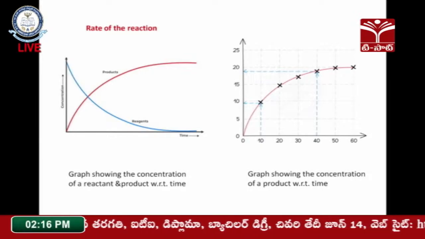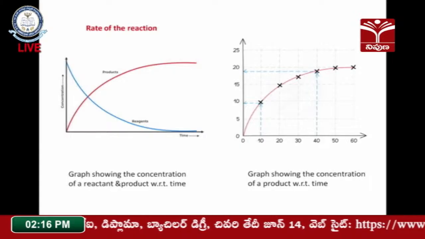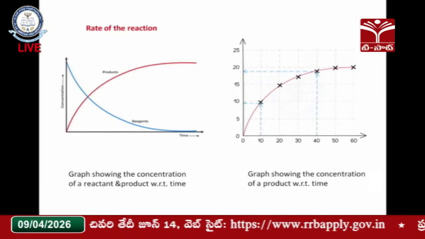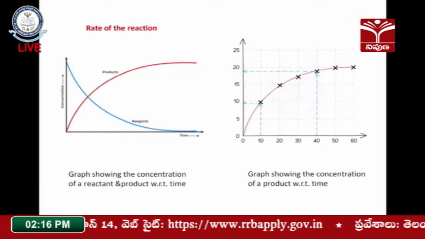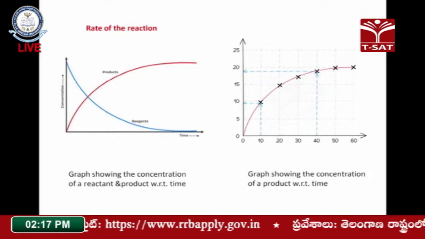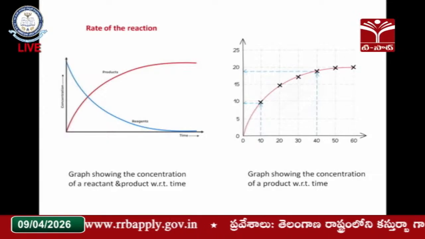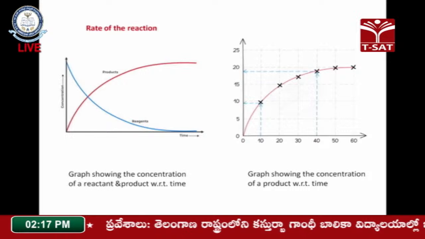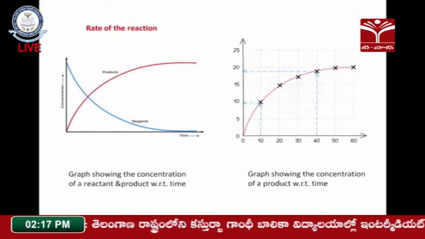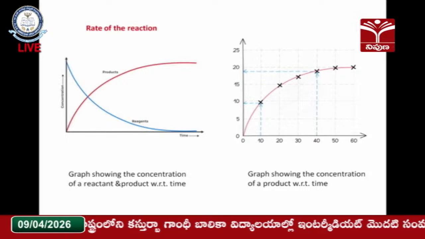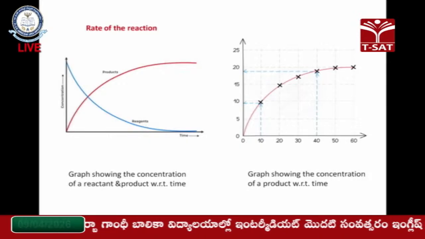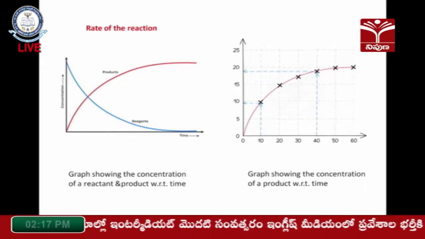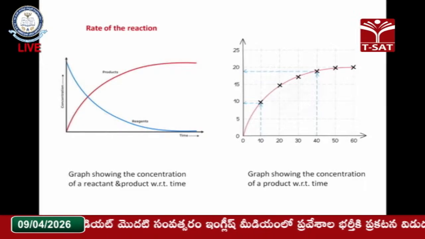And the blue line starts from the higher value and goes to the lower value, from the maximum to the minimum. So the concentration is going to decrease for a reactant, right? The red line indicates the concentration of the product and the blue line indicates the concentration of the reactant. So these two phenomena take place during a chemical reaction.